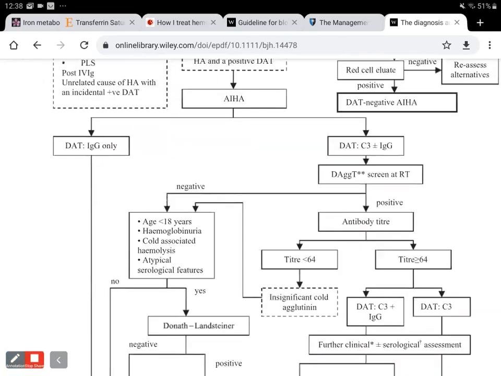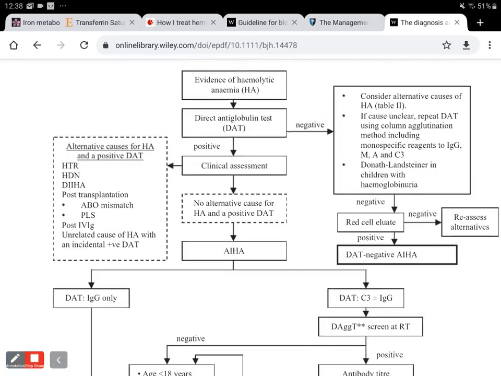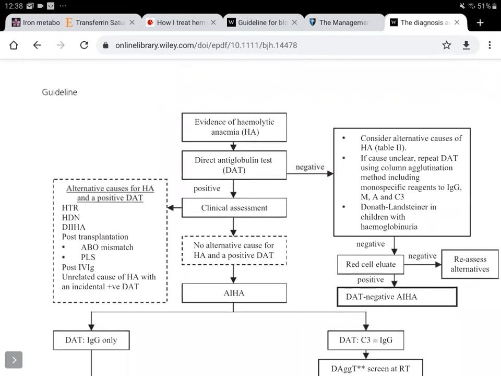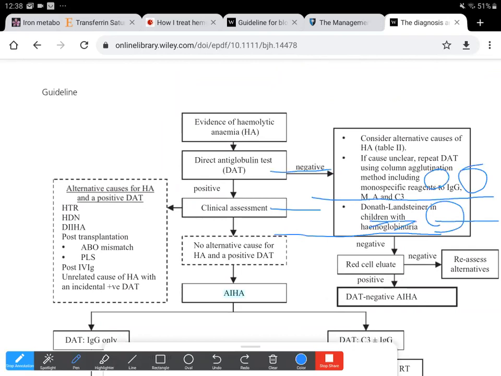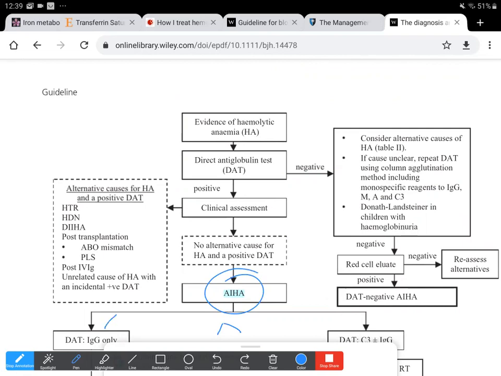Another thing that I think we missed in this algorithm was that when we go on for autoimmune antibodies, whether it's a warm antibody or a cold antibody, in the earlier phase, even if the DAT is negative, and we perform the Donath-Landsteiner test, then if the value comes out to be negative, then we would do the red cell eluate, because the DAT can be negative as a procedural or analytical error even. So then the red cell eluate needs to be done, or we can reassess the alternatives.